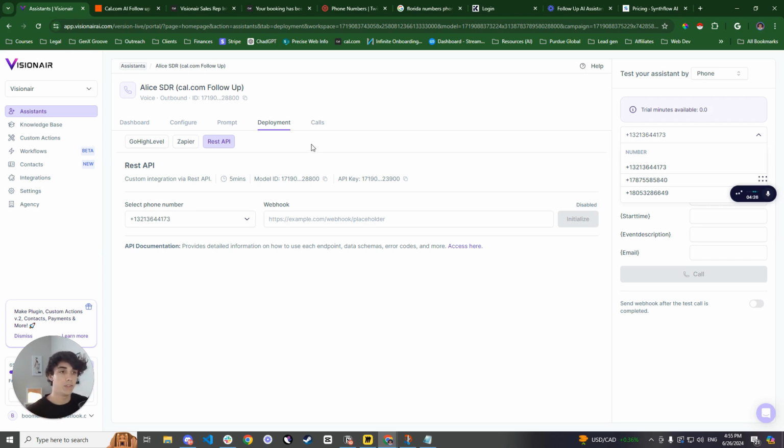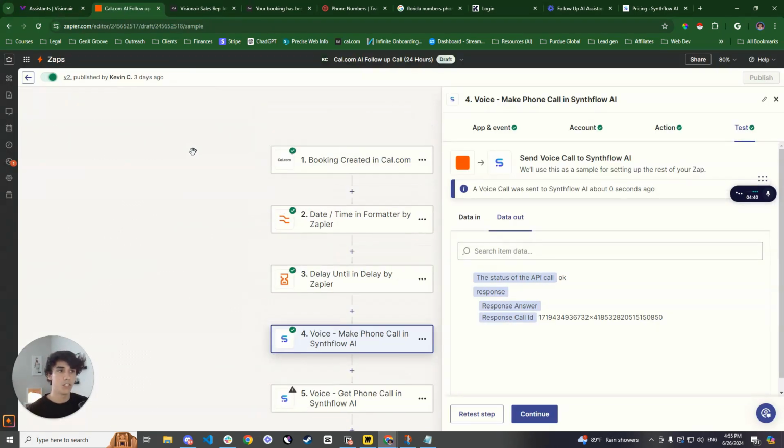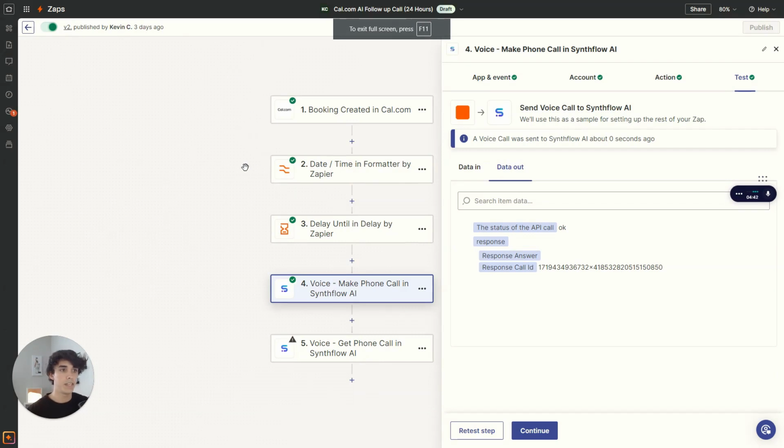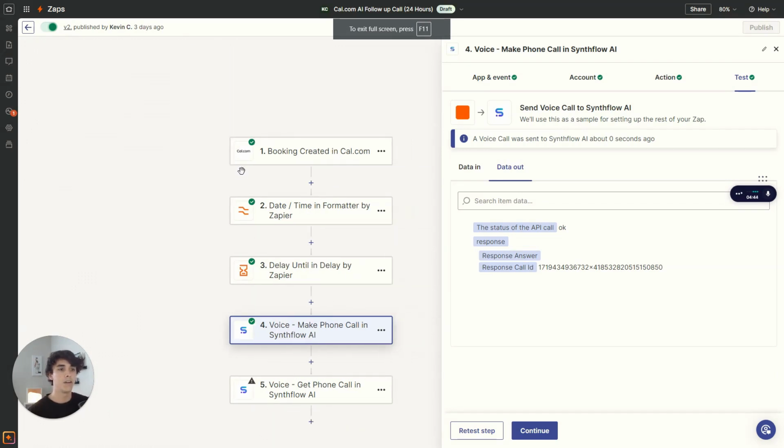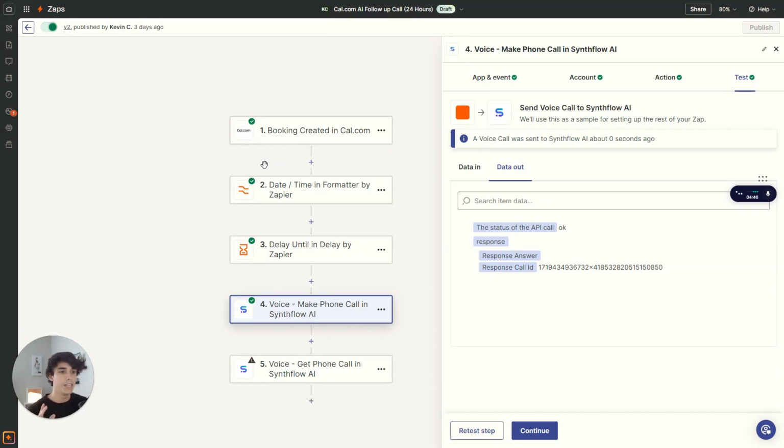Once that happens, and you have your phone numbers and all is good, you're going to want to test it. Obviously, you want to make sure that everything is good. If everything works as is, you're good to move on to step number 2. Step number 2 is going to be the Zapier automation. Now, within this Zapier automation, it might look a little bit difficult. However, it's literally just 5 steps that we're taking in here, and they're relatively easy to do.